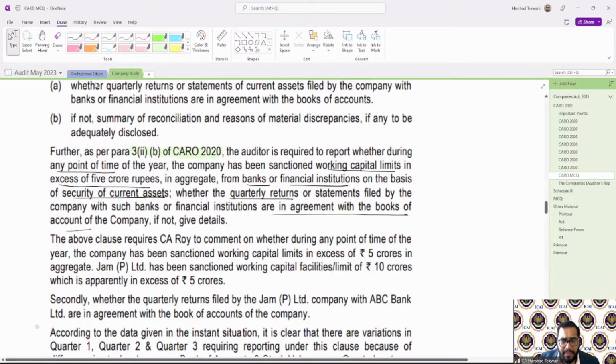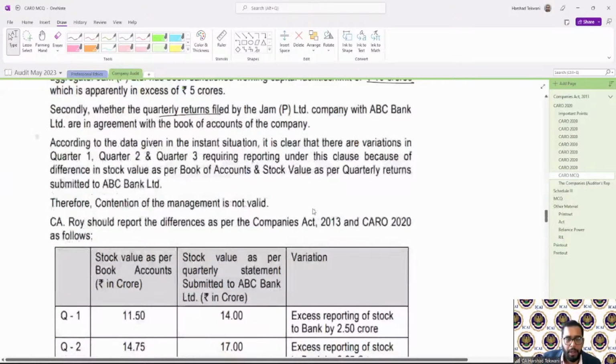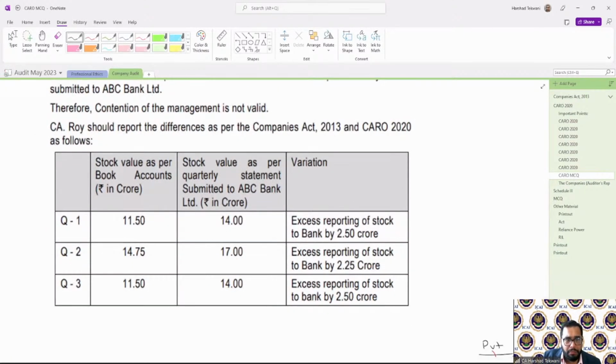In the current case, there has been a 10 CR facility which is in excess of 5 CR. Quarterly returns have been filed, but there has been variation in quarterly return in quarter 1, 2, and quarter 3, and accordingly we should report that as per CARO, stock value as per books of account was this, stock value as per quarterly return submitted to the bank was this, and excess reporting of the stock to bank by this much amount every time.